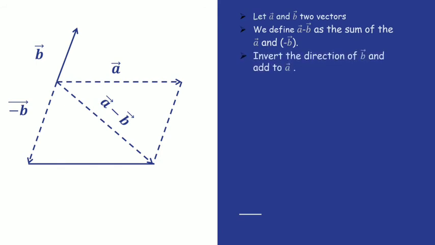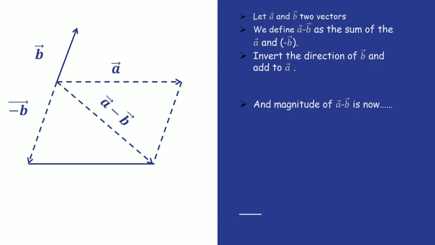Invert the direction of B and add to A. As I mentioned, invert the direction and it becomes minus B, and then add to A, and vector A plus vector minus B is equal to vector A minus vector B.